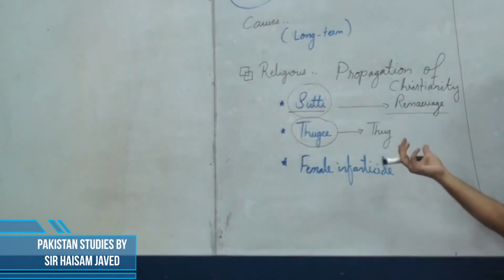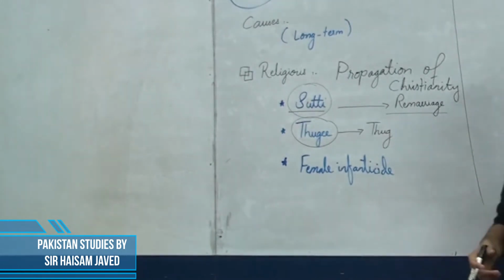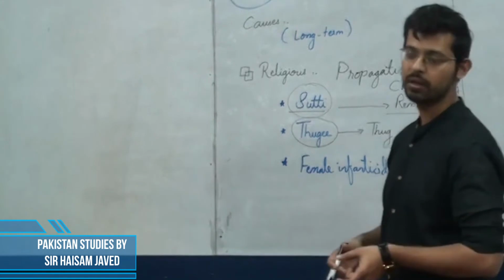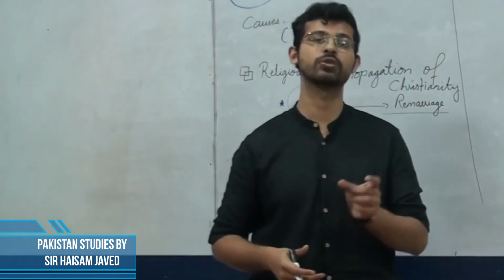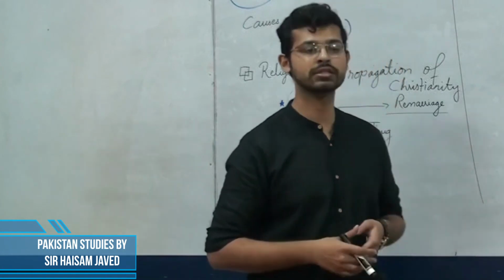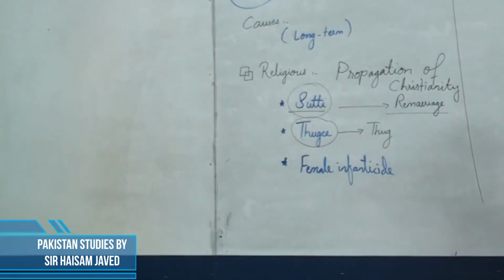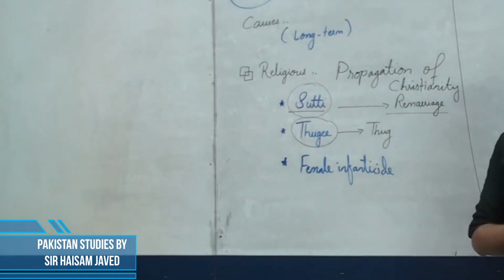And this thuggee problem later on was more fearful because it included the murdering of people as a ritual for the Hindu goddess. There is a Hindu goddess known as Kali Mata, and the Hindu Thuggees used to murder people for the long life of their Kali Mata.